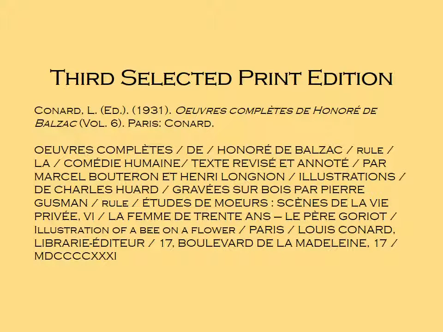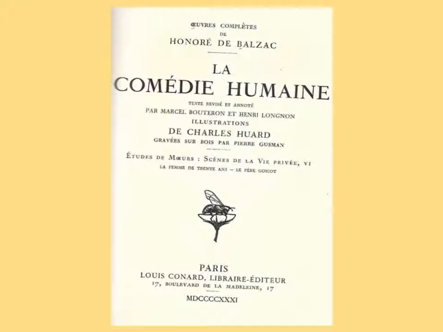Now, this edition, 1931, is definitely not the first edition of Les Œuvres Complètes, and I will get to that in a moment. And here is a scan of that page, and you can see one of the woodcut illustrations by Roy here with a bee on a flower.